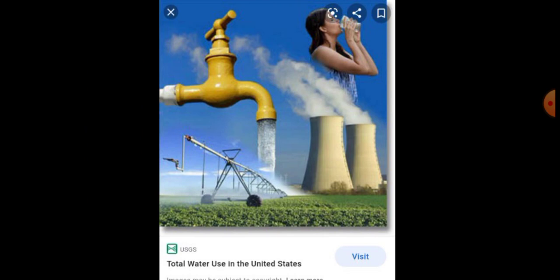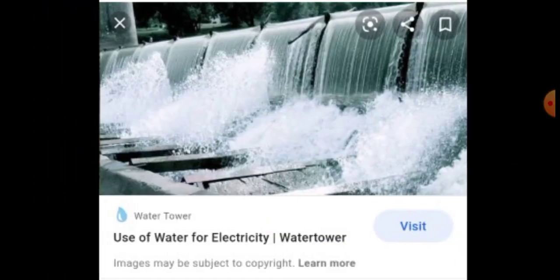We are using water for drinking, for some of the industries, and also for the production of hydroelectric power. Which are the areas where we are using water? We use water for drinking purposes. We use water in some industries to produce goods. Then to produce hydroelectricity we use water, and for our domestic purposes also we use water.